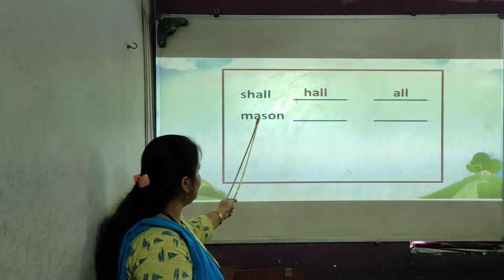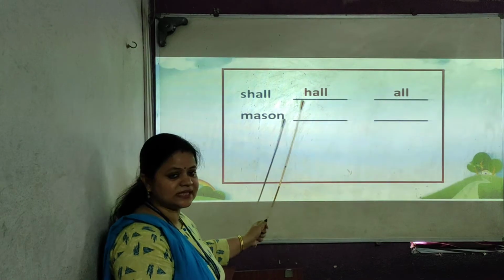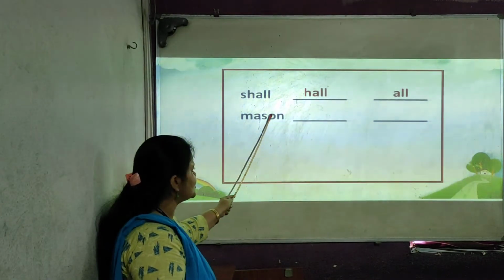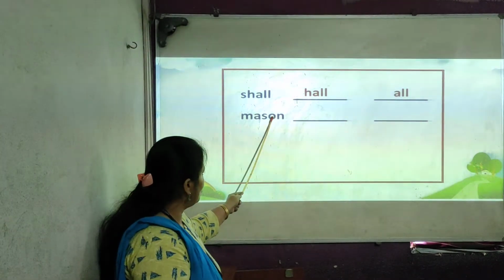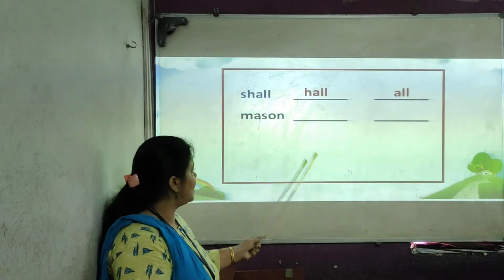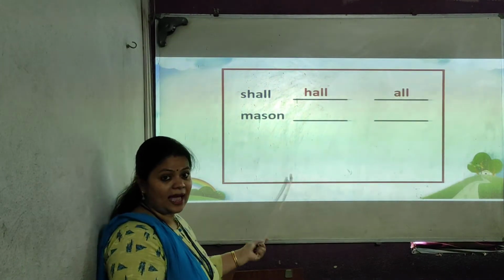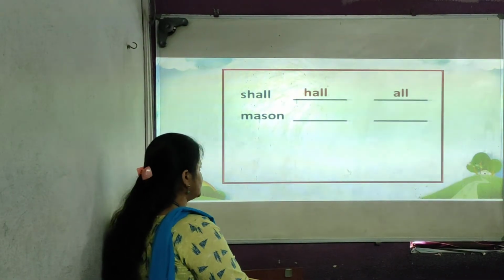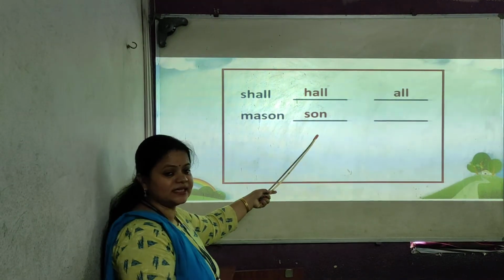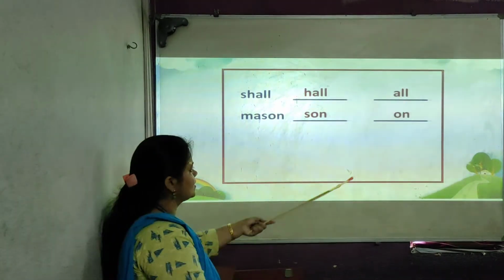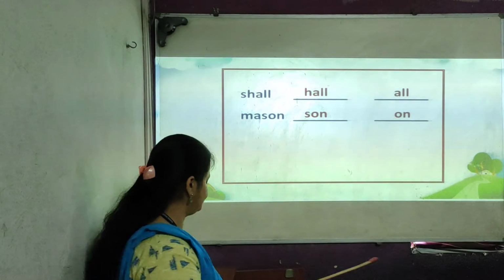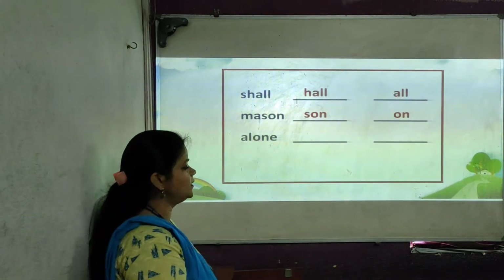Now in this M-A-S-O-N, mason is given. You can make a word S-O-N, sun, O-N, on. Or you can make A-S, as also. As many words you can make. S-O-N, sun, O-N, on. You see the next one?